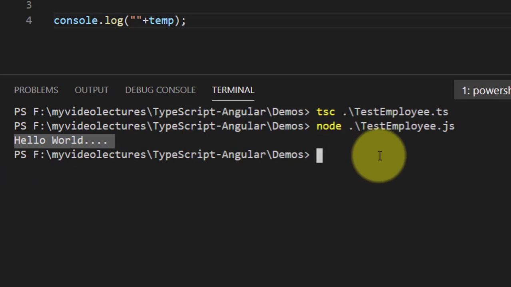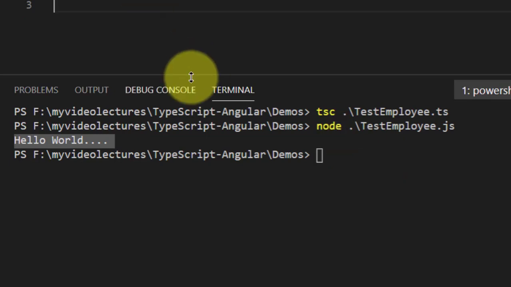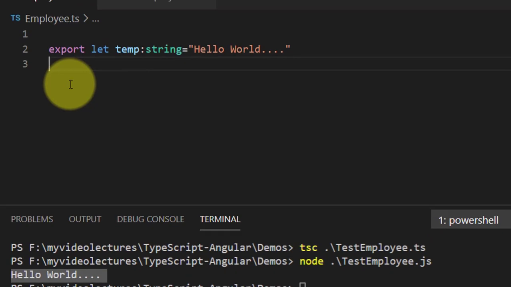So without using that module command, it works, because by default in the IDE sometimes your settings are already set for modules, and that's why it works. Okay, if it does not work, then you have to set the command using tsc --module, then AMD and your module name. Okay, so now let's see another example, that is for import star.